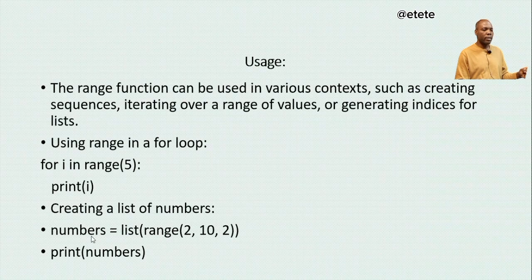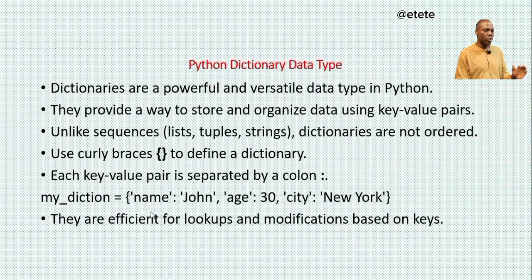Creating a list of numbers. I want to create a list. I can call range to assist me in doing that. So you can see I'm supplying the three parameters to range, which is 2, 10, 2. What this means is that I need integers up to 10, but I'm going to start from 2, and my increment will be 2. So that will be 2. The next number will be 4. The next number will be 6. The next number will be 8. That is what this is telling you. So the numbers in the list will be what I've just said, and then I will print numbers. Then you will see what this list will be. I'm going to show you that practically.